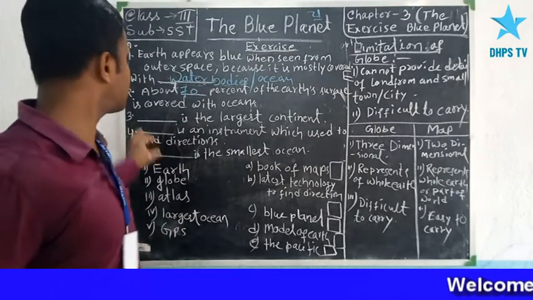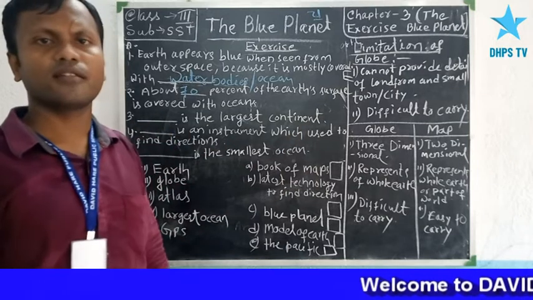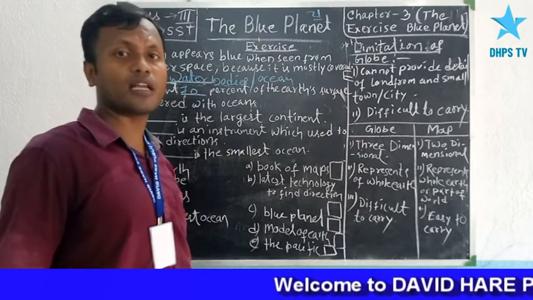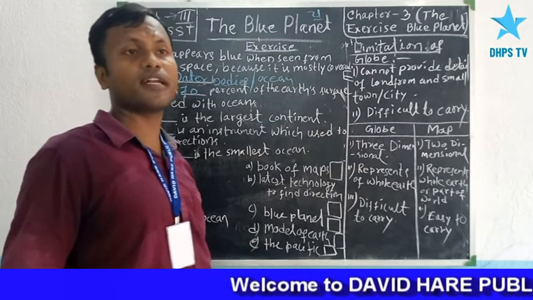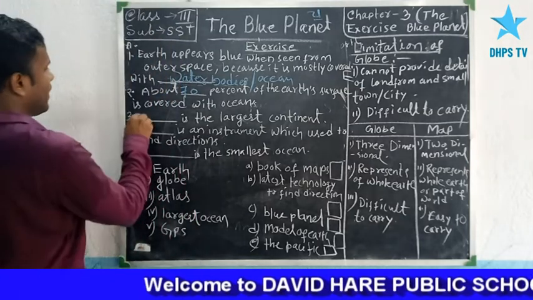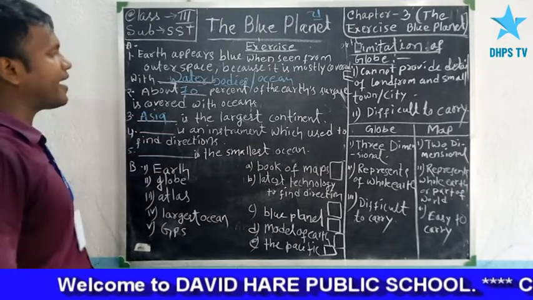Next, question number 3: dash is the largest continent. We learned the largest continent in our previous class. The largest continent is Asia.